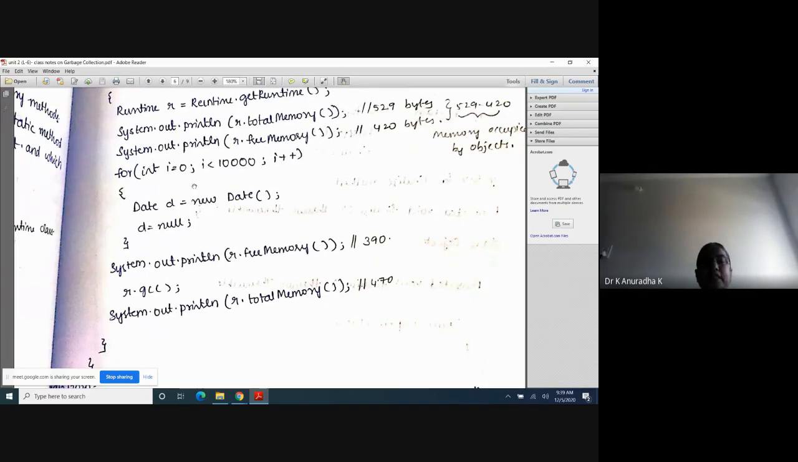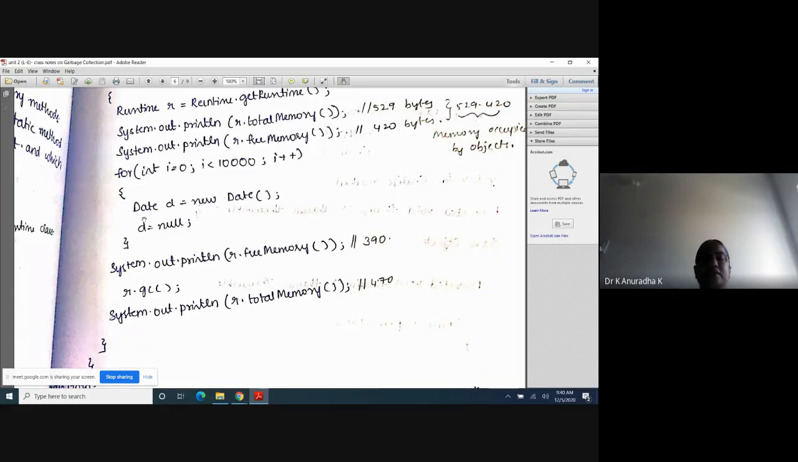After that, what I am doing is I am creating some more objects using this for loop. So for int i = 0; i < 10,000; i++. Here Date d = new Date(), means Date is a predefined class. In the Calendar concept you will get all these, but in your syllabus it is not there. But you remember Date is a predefined class. For that predefined class I am creating an object. This is object creation for the Date class. That's why d stores the address of this Date class object.